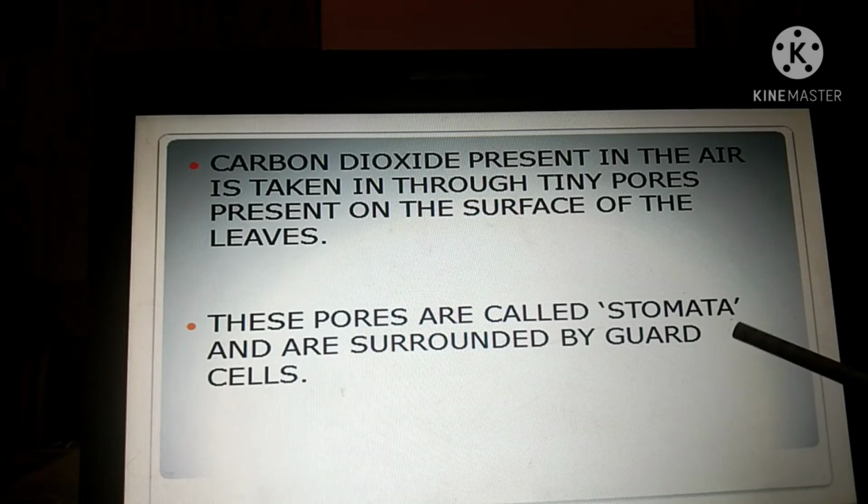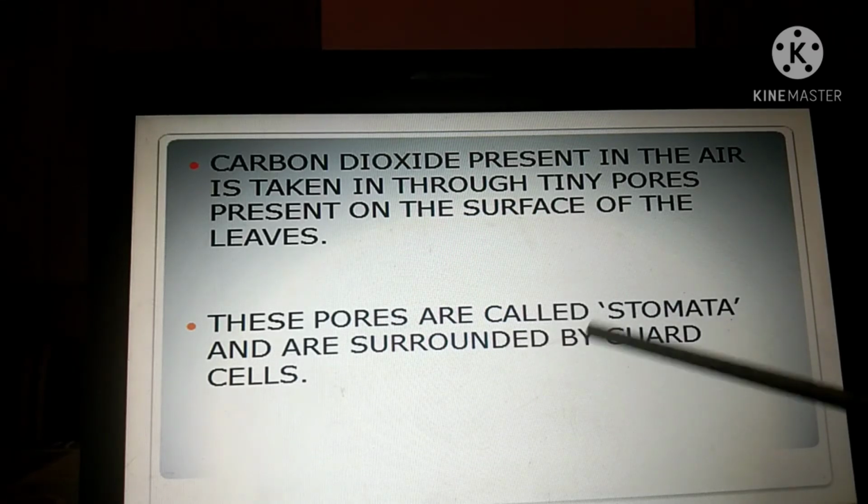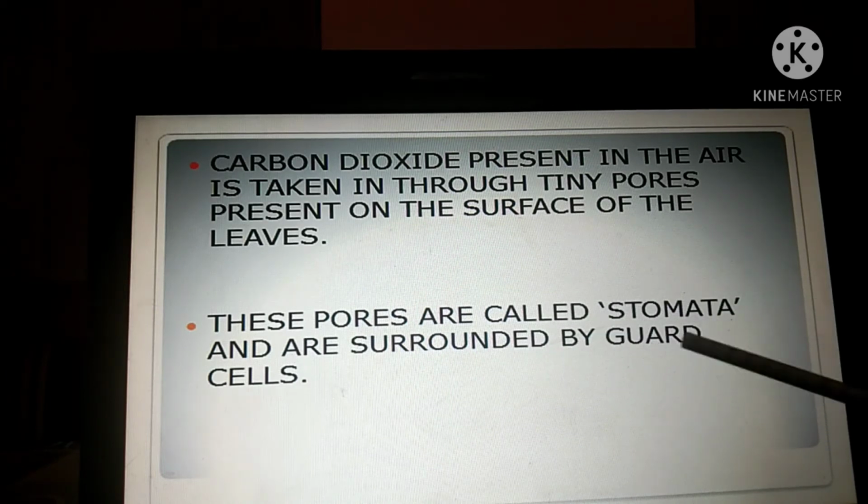Stomata. One of you asked me the question, what is the difference between stoma and stomata? Stomata is plural. That means when many pores are present together you call them stomata. But if you consider only one pore, it is called stoma. Stoma is singular, stomata is plural. So these pores are called stomata and are surrounded by guard cells. I'll show you a diagram and then you can understand it better.